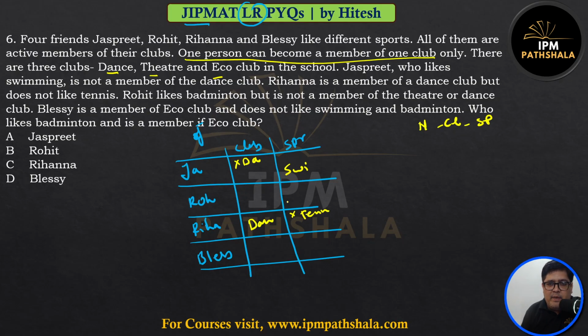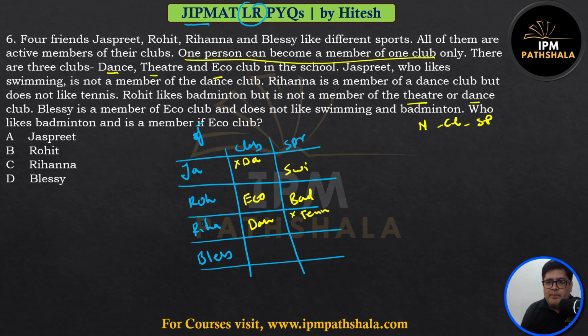Rohit likes badminton and is not a member of theater or dance because there are three clubs. Rohit is not part of theater, not part of dance. So Rohit must be part of eco club.